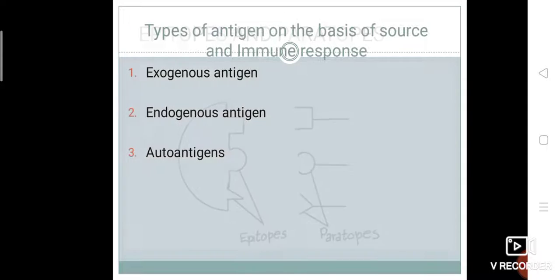Types of antigens on the basis of their origin or on the basis of source and immune response. There are three types: exogenous, endogenous, and autoantigens. Exogenous antigens are those antigens which have entered into the body from outside, for example, through inhalation or ingestion. Exogenous antigens are the most common kind of antigen, and they include pollen or food that may cause allergies, such as molecular compounds of bacteria and other pathogens that could cause an infection.